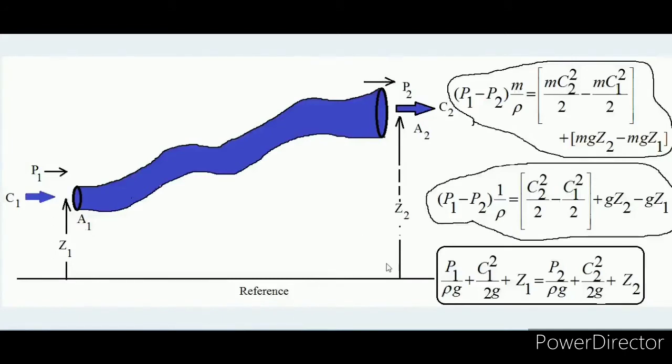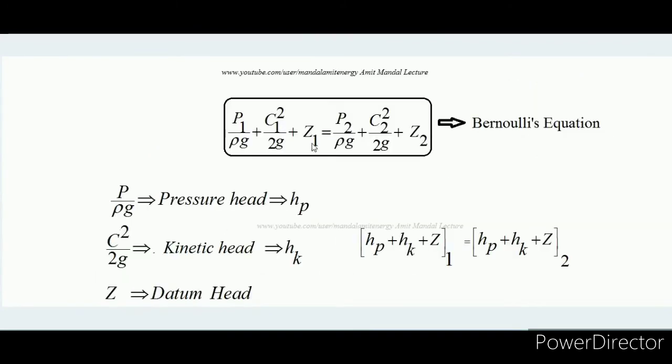This is the reference line. So Z2 is the height of this exit end from this reference line, and Z1 is the height of this inlet end from this reference line. So Z has dimension of length. Then definitely C square by 2g and P by rho g must also have the dimensions of length. The reason is that in case we are adding two physical quantities, then their units must be same. It is a rule of physics that when we are adding or subtracting two physical quantities, the units must be same, and you can check this thing by the help of dimensional analysis also.